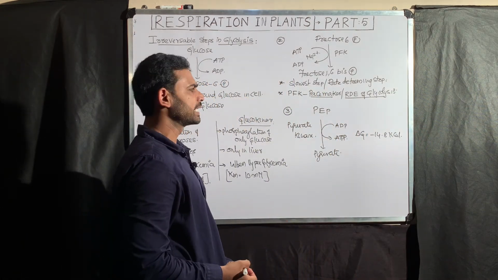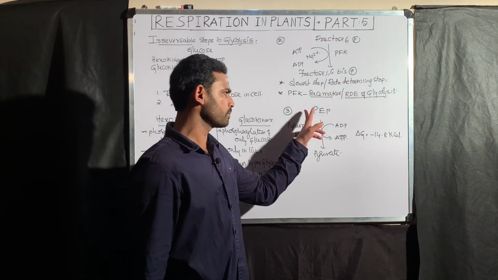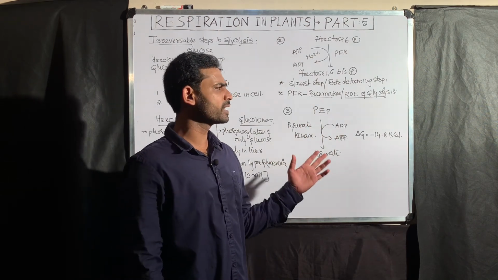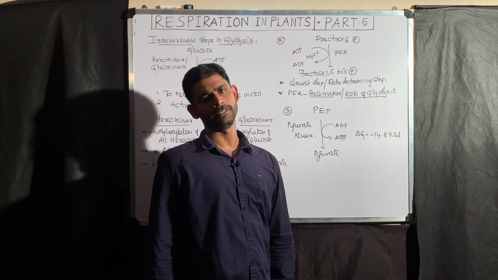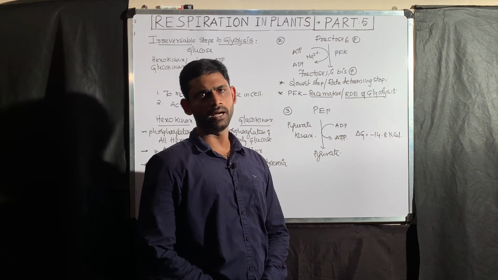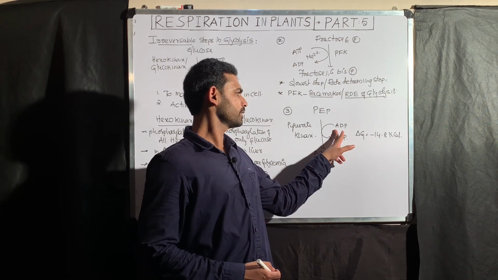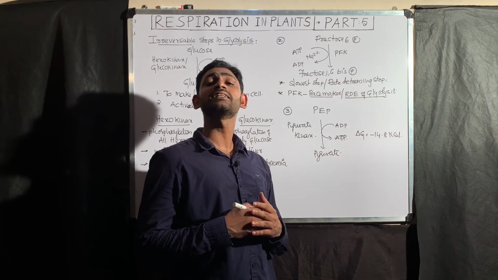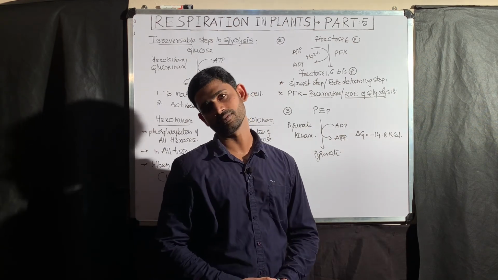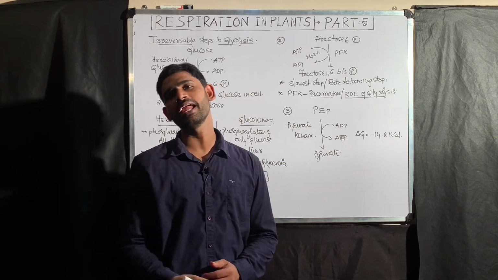That means in this reaction, for one molecule, approximately 15 kilocalories of energy is released. Out of 15 kilocalories, as ADP is converted into ATP, how much is conserved in the form of ATP? As we know, 7.3 kilocalories. Half of the energy is preserved in the form of ATP.